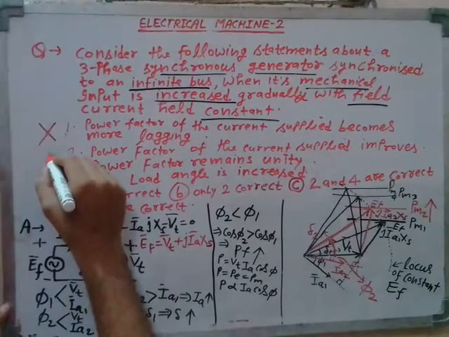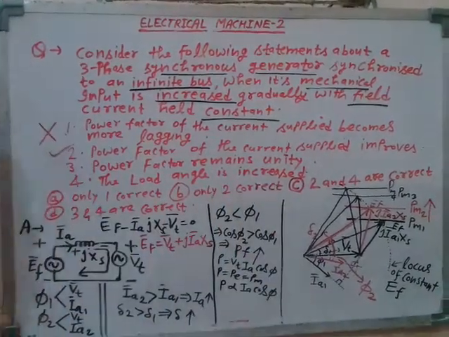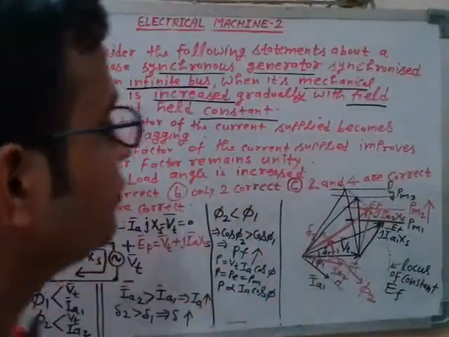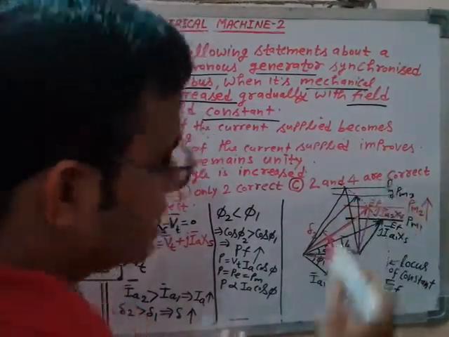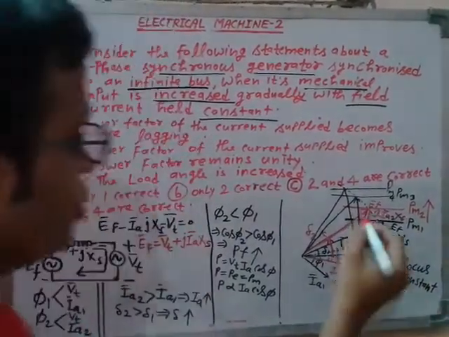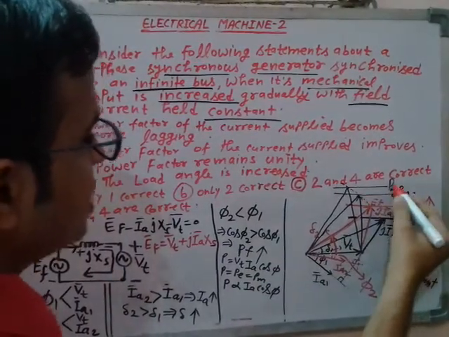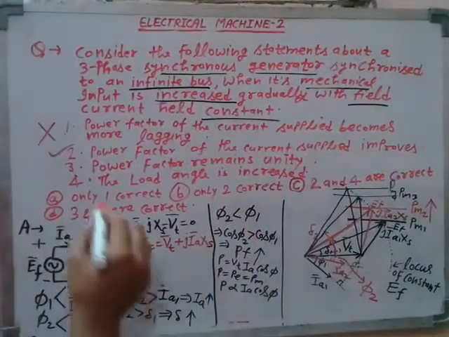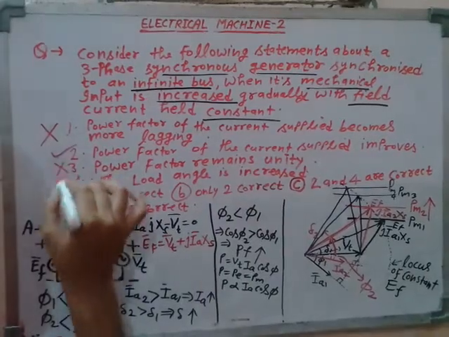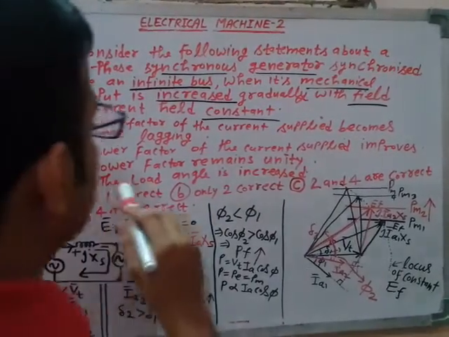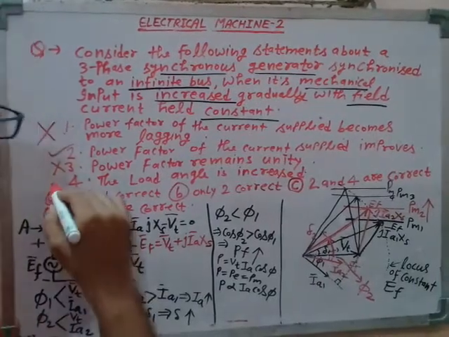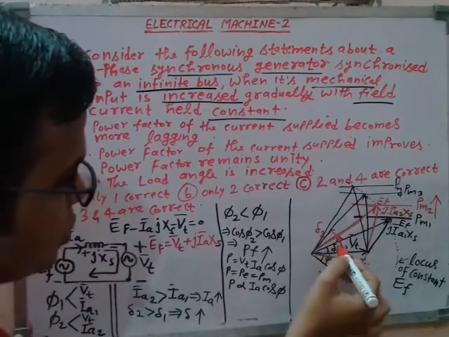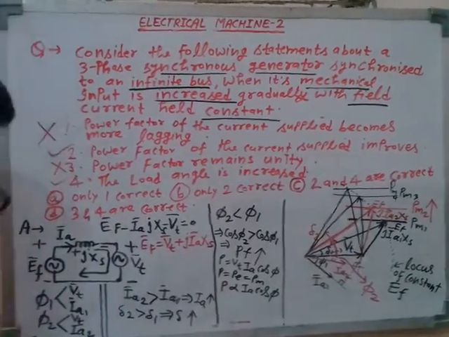Now the third point, power factor remains unity. Is it correct? Precisely, this is not correct. It would not remain unity if you keep on increasing the mechanical input. After unity power factor operation, if you further increase the mechanical input, it starts deteriorating on the leading side. So this third option is wrong. Fourth, the load angle is increased. Yes, correct. Load angle is increased continuously, delta 1 to delta 2 to delta 3, it is increasing.